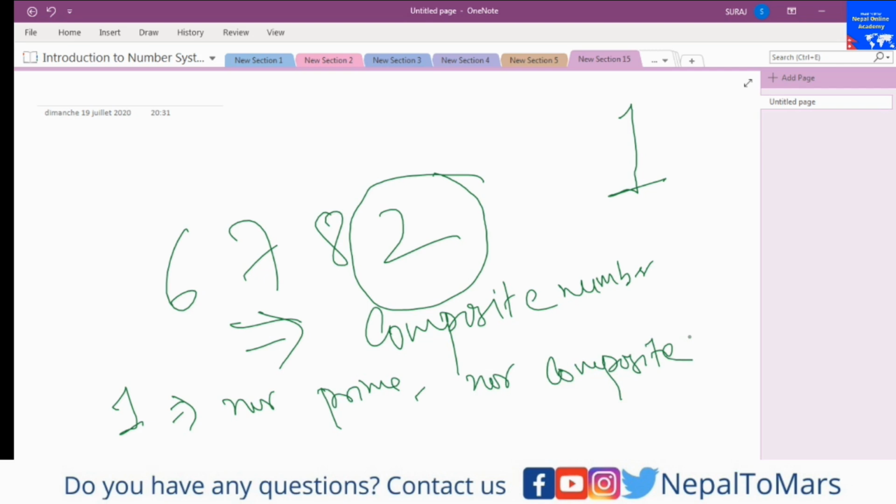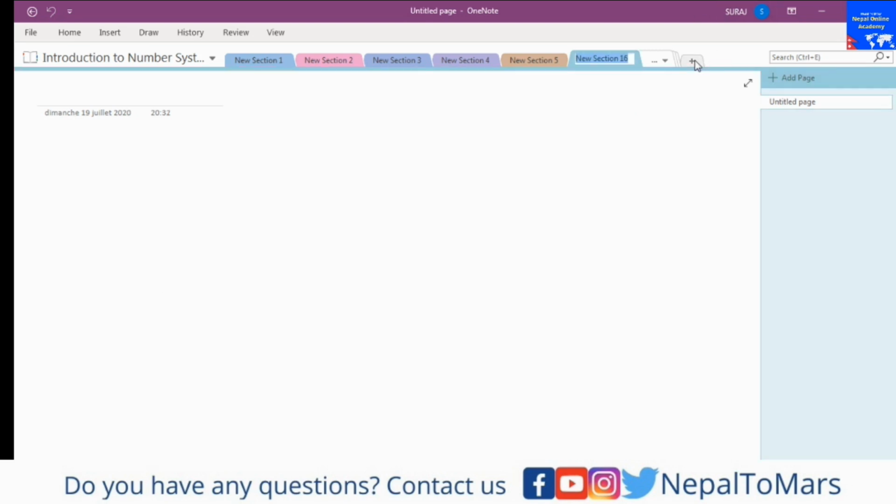Okay, we have a few more things to tell. I am going to tell you something more about square numbers. Do you know what a square number is? Suppose a number is multiplied by itself, then the product is a square number, right?